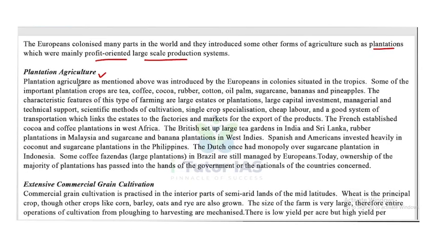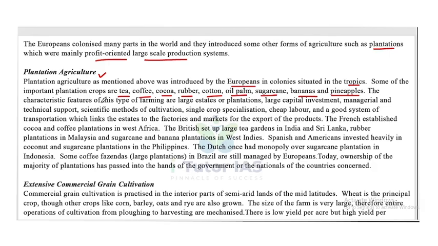Plantation agriculture, as mentioned above, was introduced by the Europeans in colonies situated in the tropics. Some of the important plantation crops are tea, coffee, cocoa, rubber, cotton, oil palm, sugarcane, bananas and pineapples.